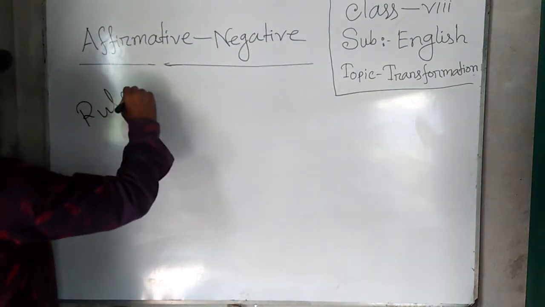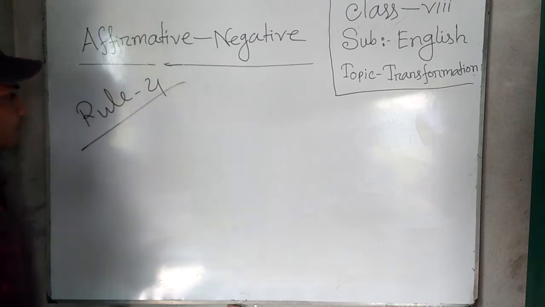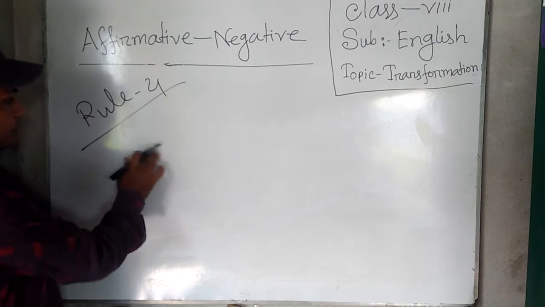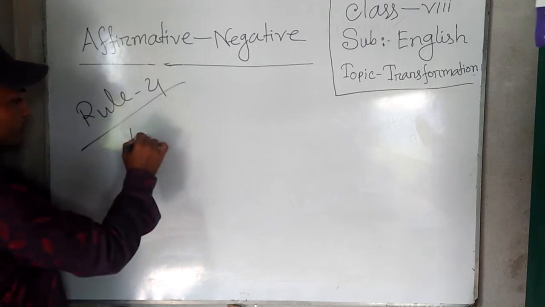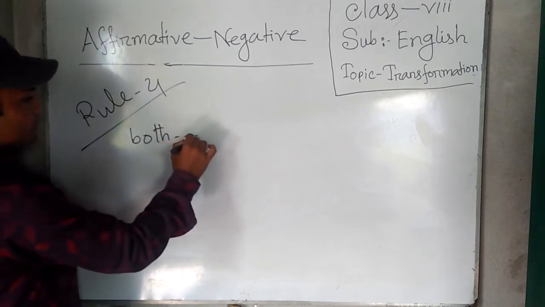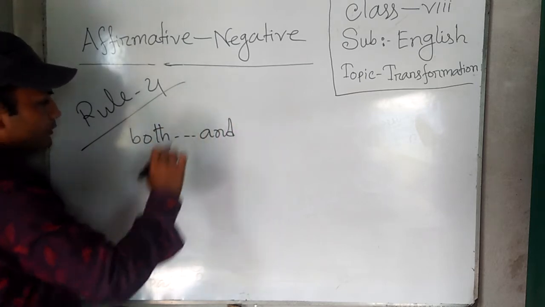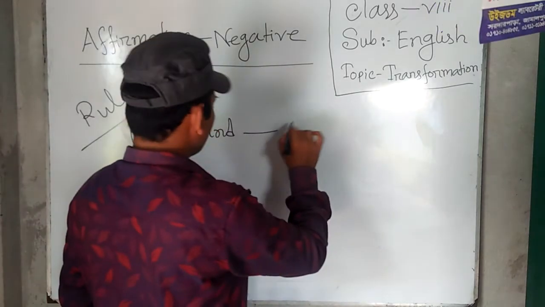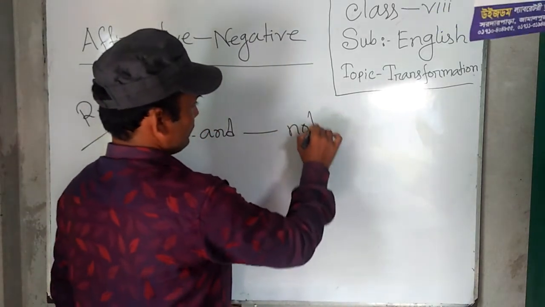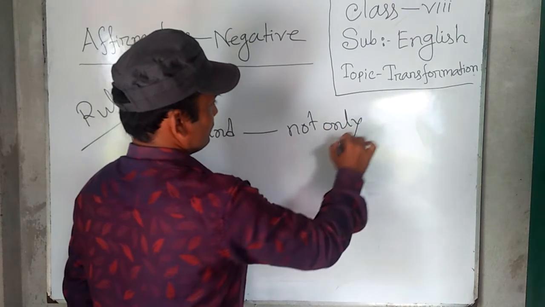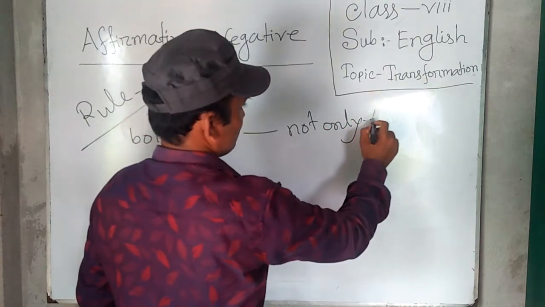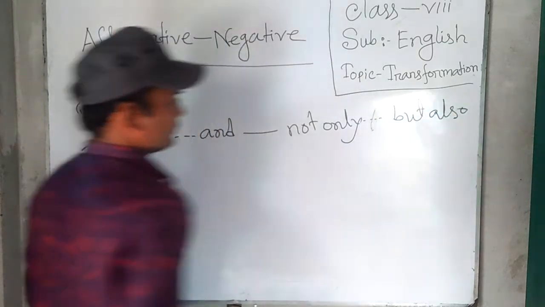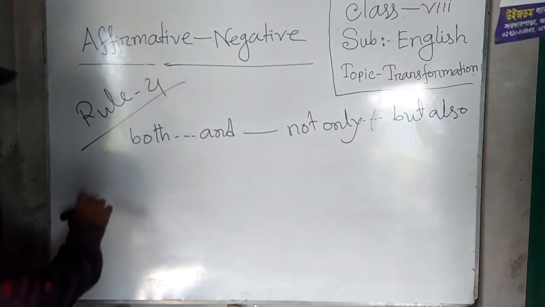Rule number 4. Dear students, if we find both and in the affirmative sentence, we should use not only but also instead of both and.